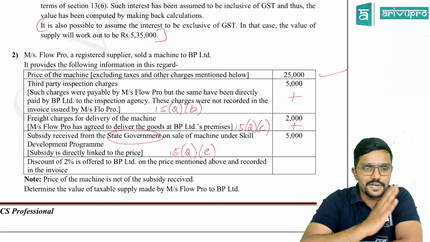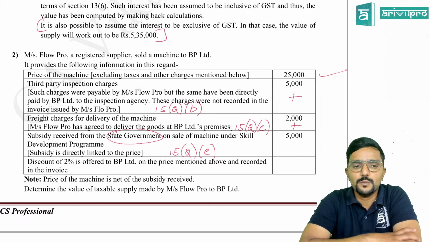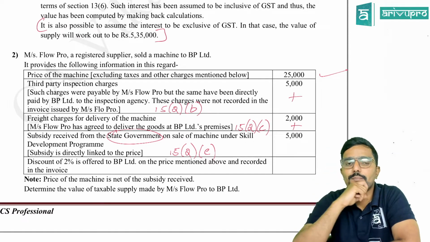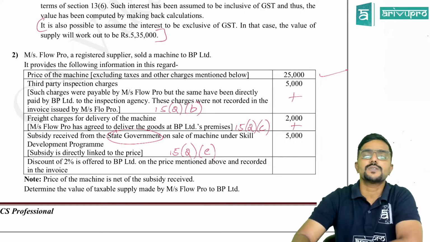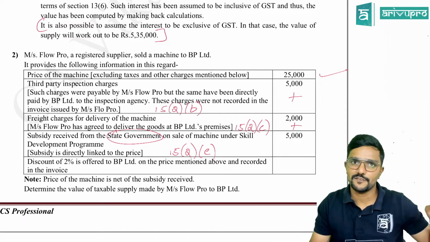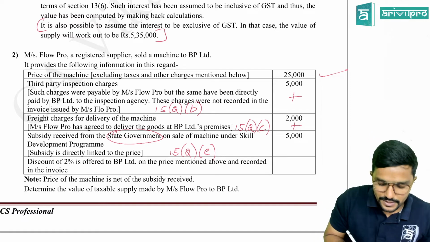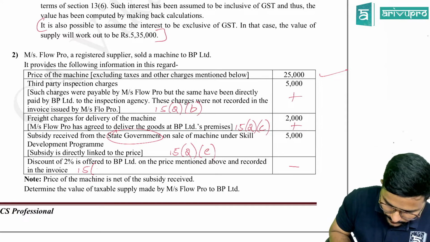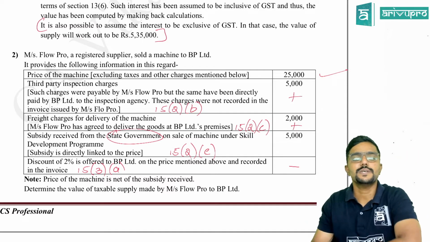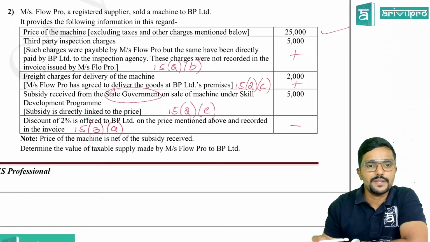So let me just read this point once again. Discount of 2% is offered to BP Limited on the price mentioned above. Price here means the first point, price of the machine. And recorded in the invoice. So this is the discount which is given at the time of supply itself, and it is recorded in the invoice. Can we reduce it? Yes, sir. You can deduct it as per section 15(3)(a).